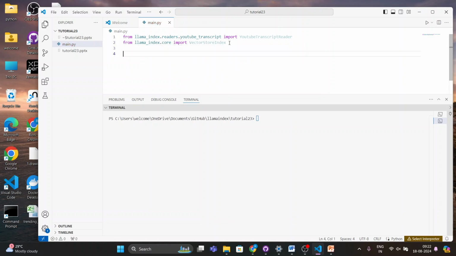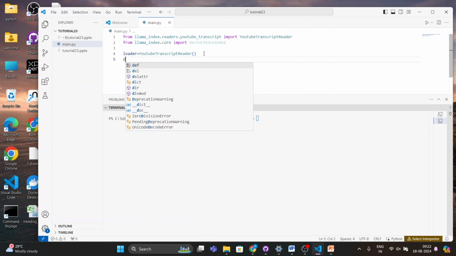First we'll create a loader object. We'll use this object to call the underlying method to get the documents.